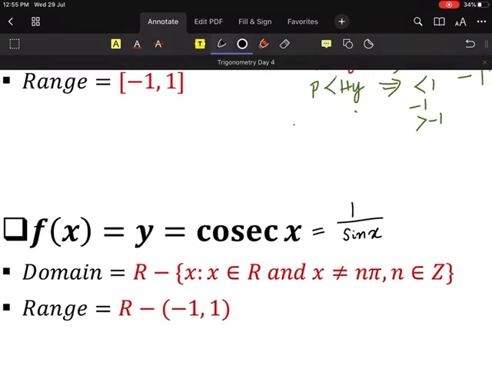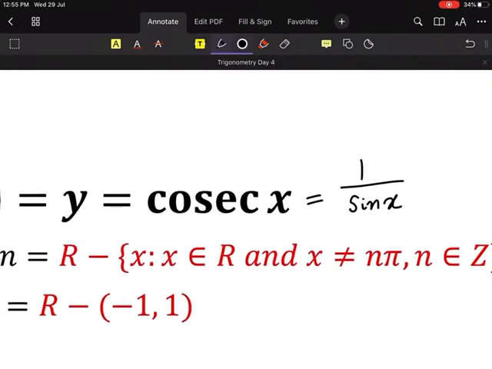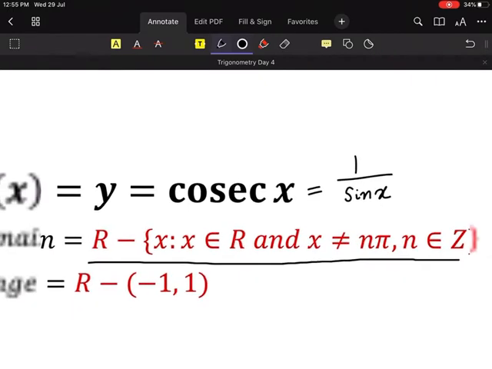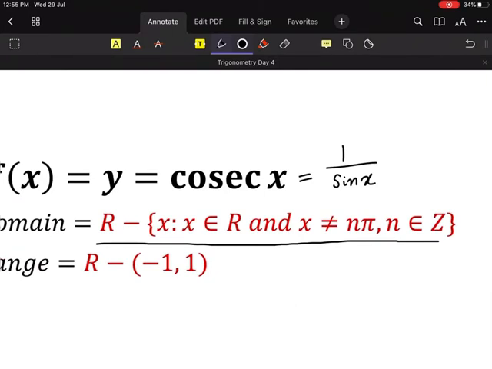And when does sin x become 0? We have already discussed this one before. Sin x becomes 0 when x is equal to n pi. So the domain will be what? R minus. Everybody understood this line? X is an element of real number and x is not.